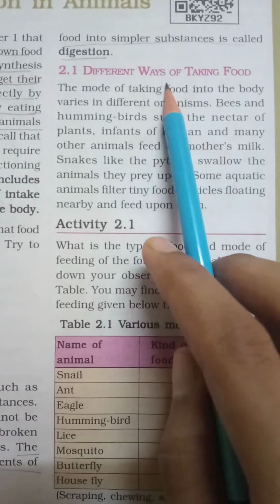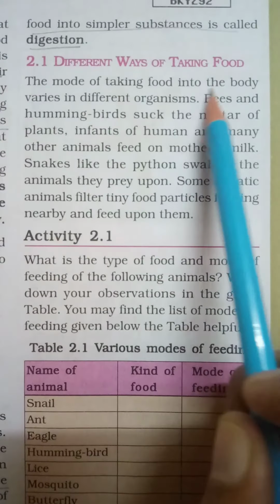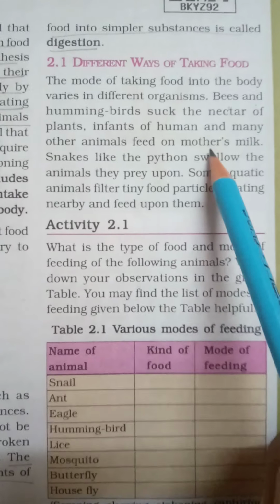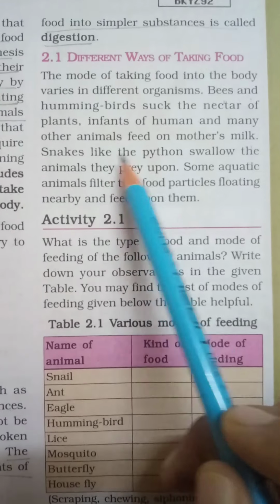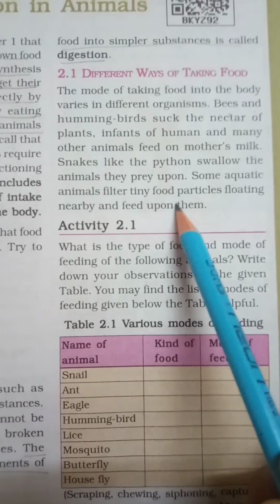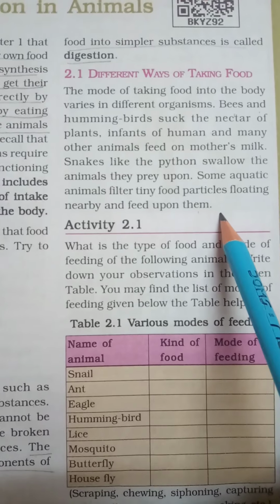Next is different ways of taking food. The mode of taking food into the body varies in different organisms. Bees and hummingbirds suck the nectar of plants. Infants of humans and many other animals feed on mother's milk. Snakes like the python swallow the animals they prey upon. Some aquatic animals filter tiny food particles floating nearby and feed upon them.